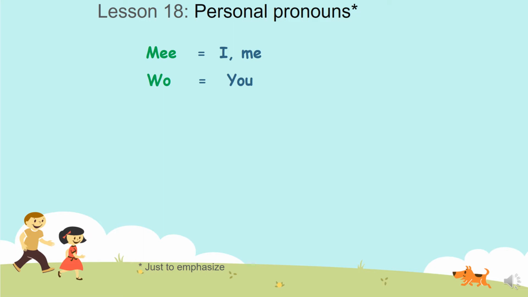Wo means you. Ten means he or she. So repeat: me, wo, ten. Me means I, myself, me. Wo means you. Ten means he or she.